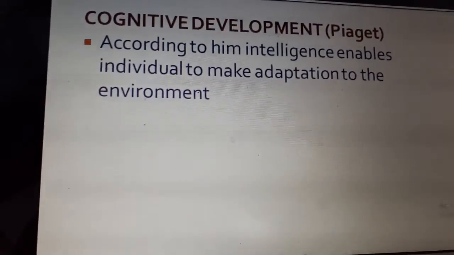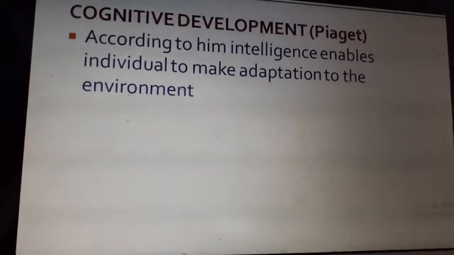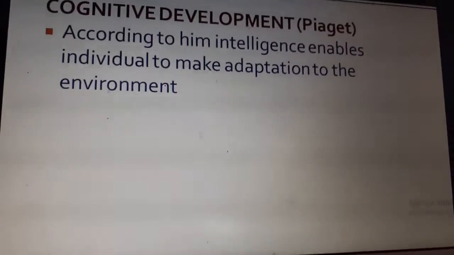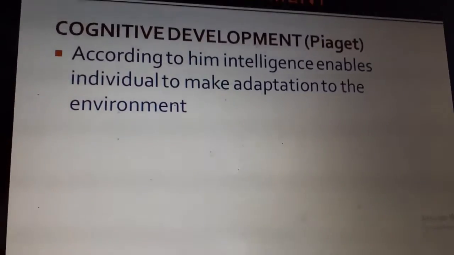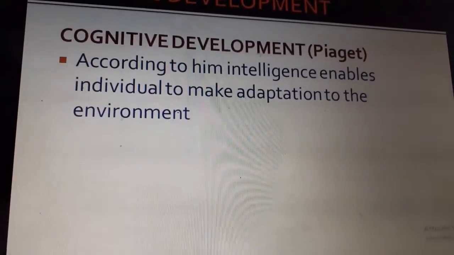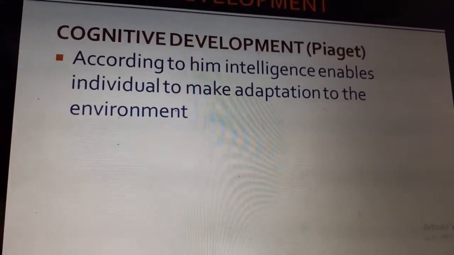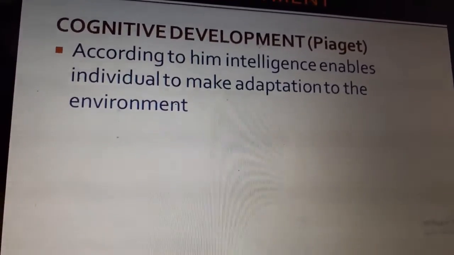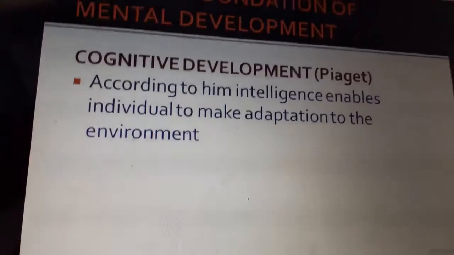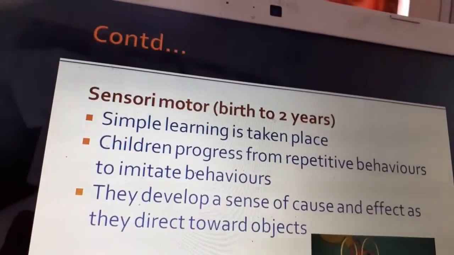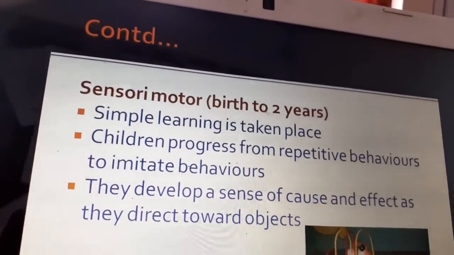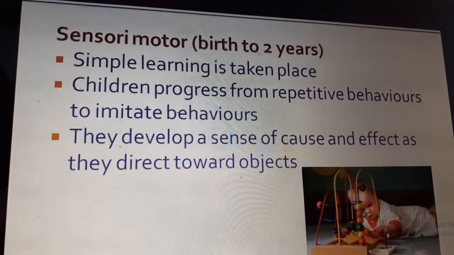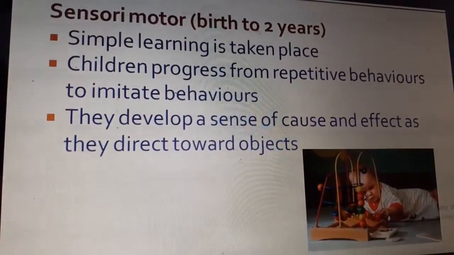The next one is cognitive development. This was given by Jean Piaget. According to him, intelligence enables an individual to make adaptation to the environment. He tells that the development, the thinking, the intelligence, enables them to adapt to a particular environment. So we will see that from birth to 2 years, the cognitive or intellectual development is the sensory motor stage.